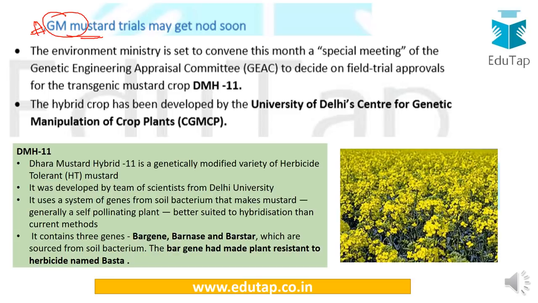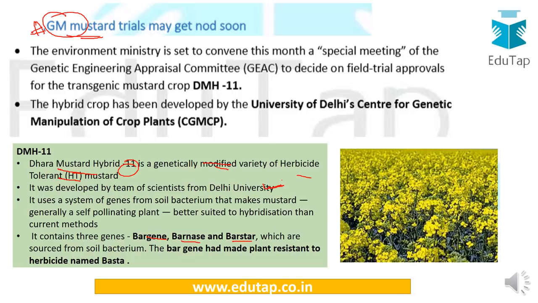So this DMH11, which is known as Dhara Mustard Hybrid 11, it's a genetically modified variety of the herbicide tolerant mustard. So there's this herbicide tolerant mustard which has been modified genetically. Now the 3 genes which were included are, you can see the name here, it's a bar gene, barnase and barstar. So these are the 3 genes which were included, and secondly we need to know that it was prepared by the team of scientists from the Delhi University. So Ashok Pental was basically the leading scientist here, and a system of genes has been used from the soil bacterium so that it can be made tolerant now.